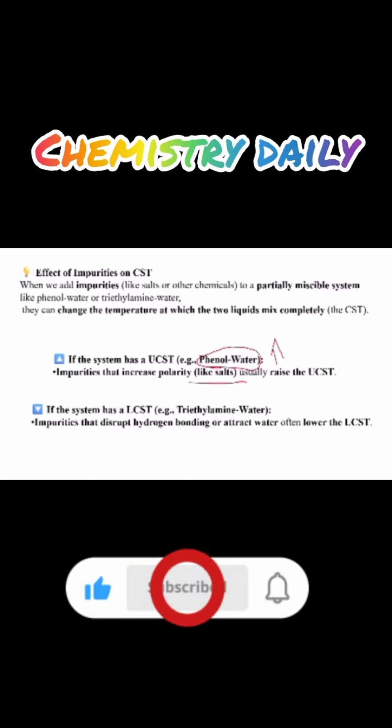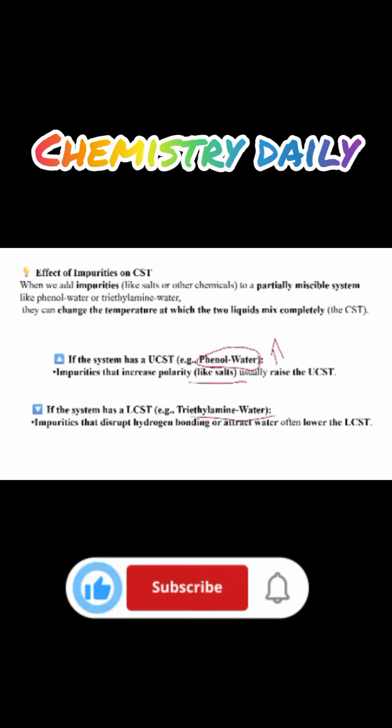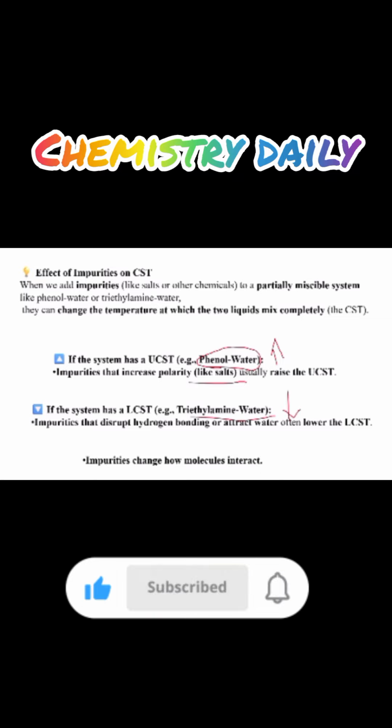Then we add similar salts or other chemicals to the triethylamine-water system, which has a lower CST. It affects the hydrogen bonding, or the attraction, between triethylamine and water, so it decreases the lower CST of the triethylamine-water system. So impurities affect the molecular interaction in a partially miscible system. They affect the critical temperature points of the system, so it may either increase or decrease, depending upon the type of CST of the system.